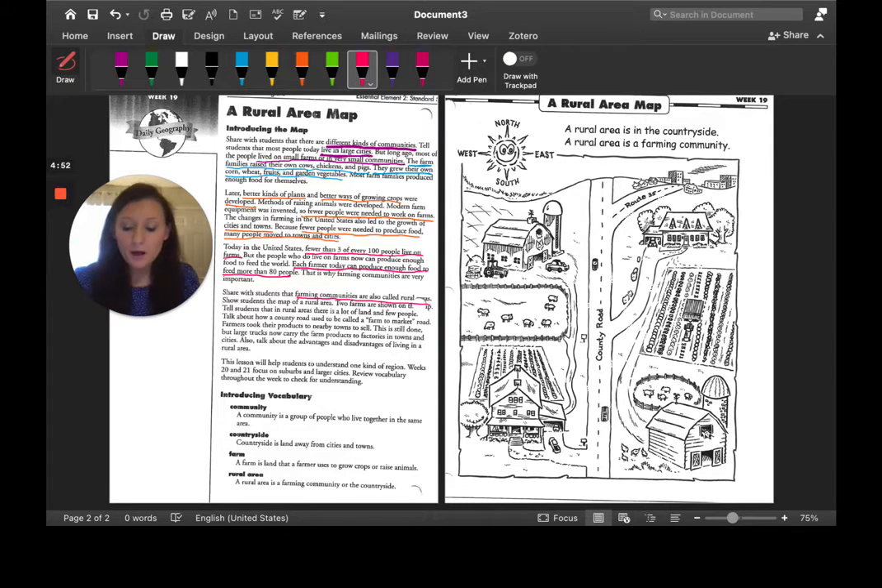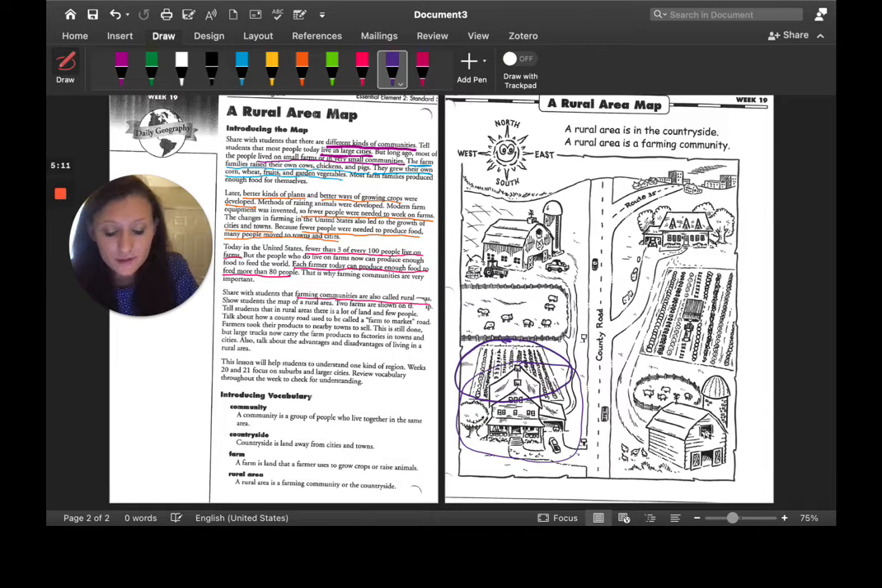The map on the right shows a map of a rural area. On this map, we are shown 2 farms. We notice on the left side of the road, we have one house here, and then we see a field of crops, and then we see the animals, and then we see the barn with the tractor, and they do have cars.